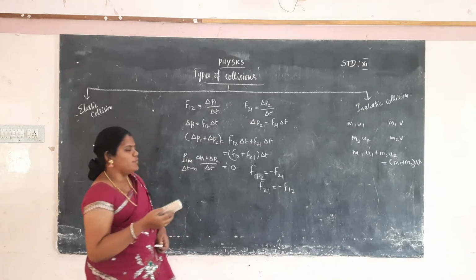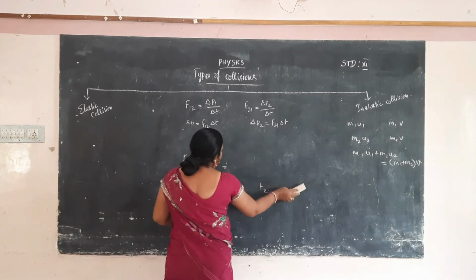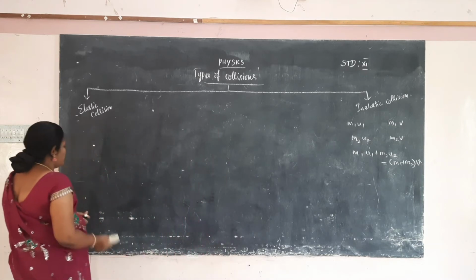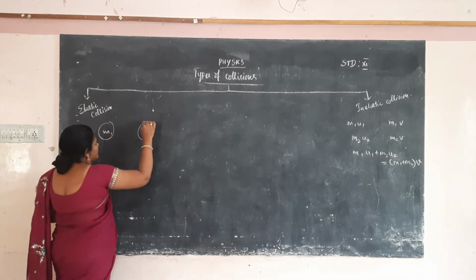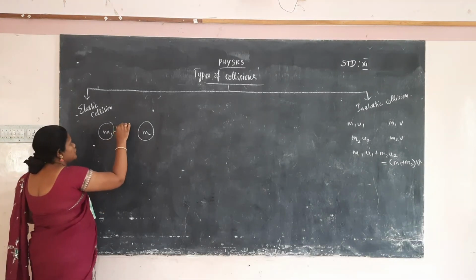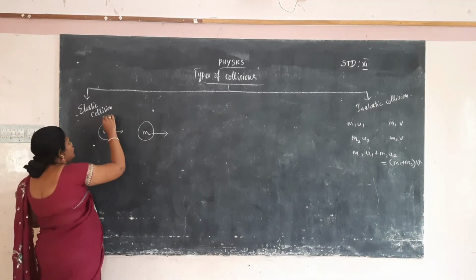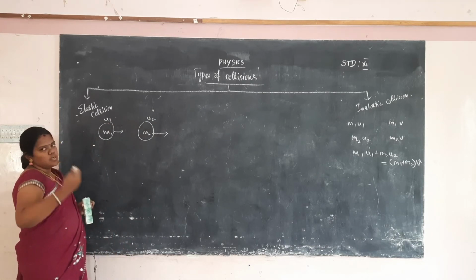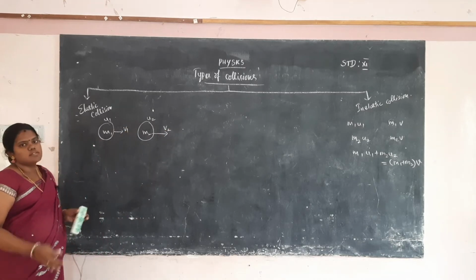Now I explain the motion in one dimension in an elastic collision. One particle will be moving in one dimension, so I will explain the elastic collision. First, take two objects: the first object has mass m1, and the second object has mass m2. Initially the first particle has velocity u1, and the second particle has velocity u2. After the collision, the first body has velocity v1 and the second body has velocity v2.